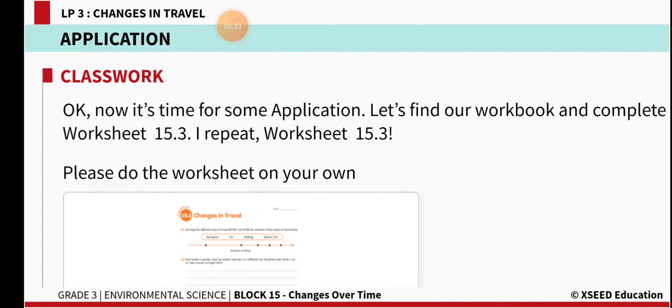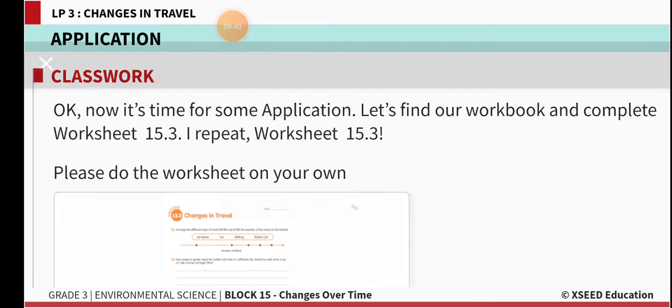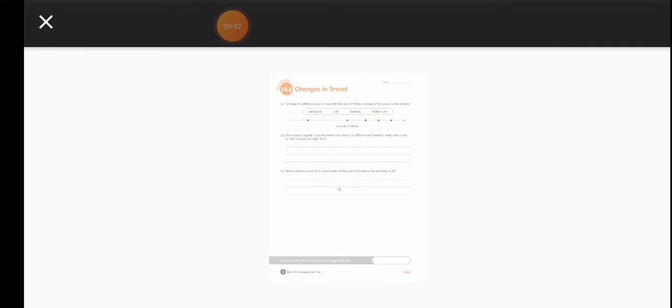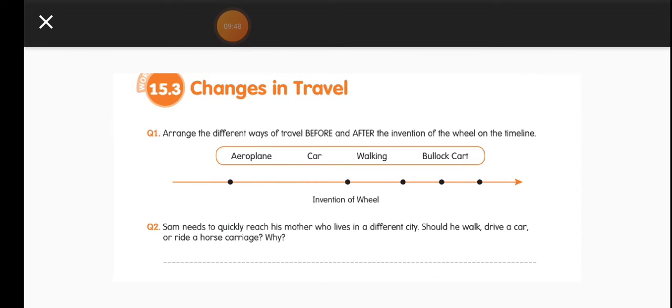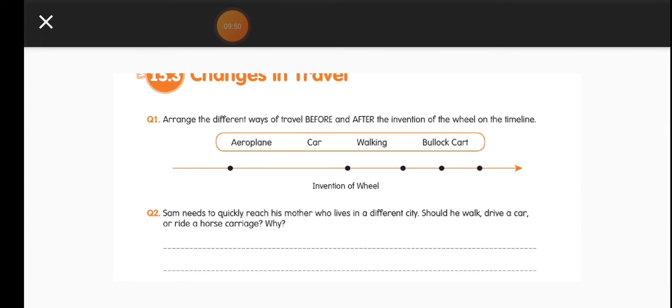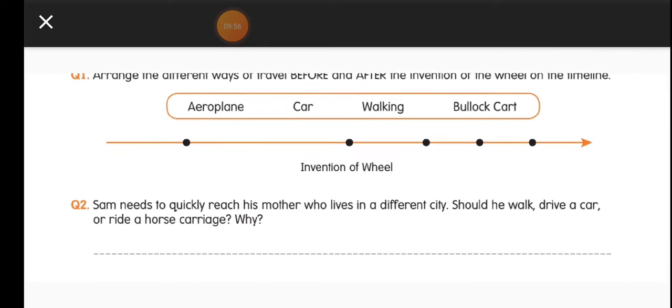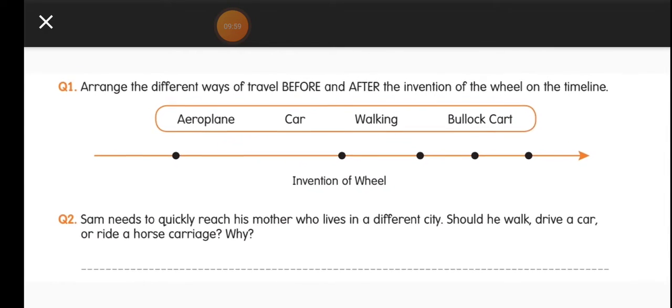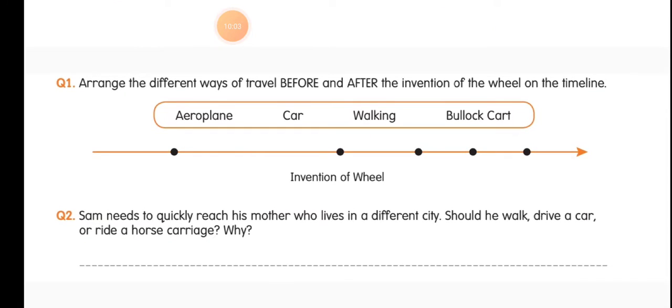And now, based on your activity and your video understanding, try to answer the questions given in the activity book or your workbook. So you see these questions. Arrange the different ways of travel before and after the invention of the wheel on the timeline. In the timeline you have to arrange all these vehicles.